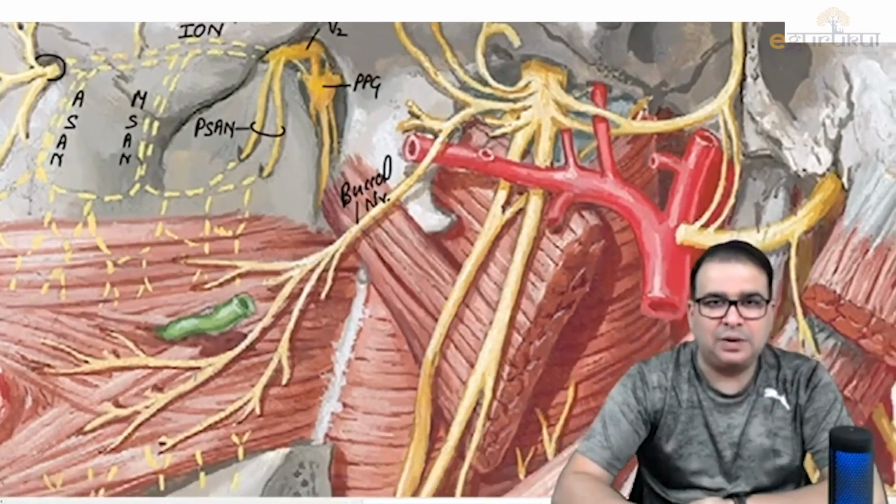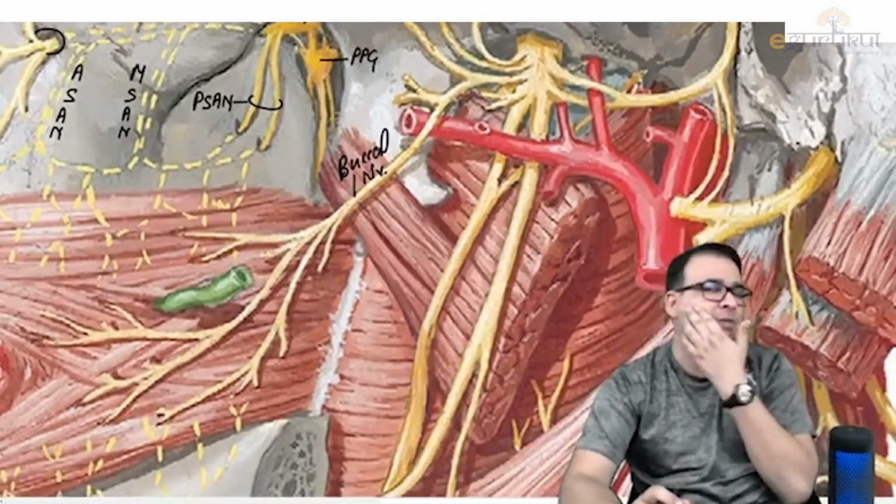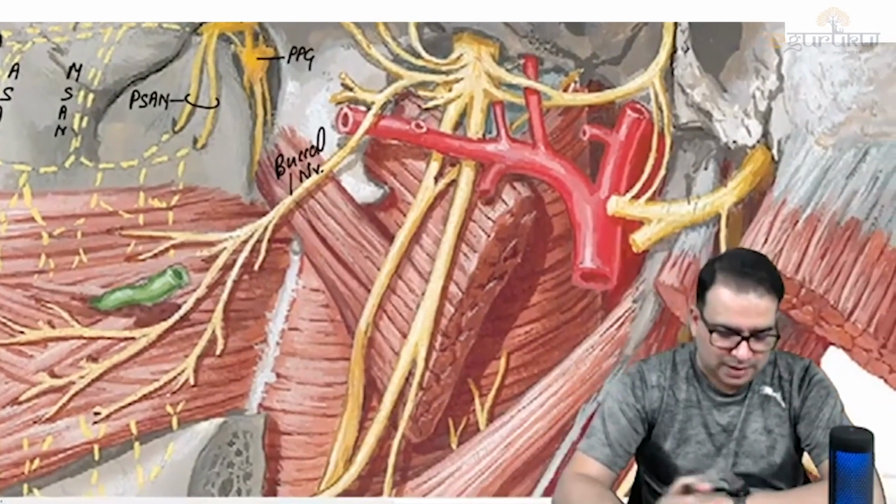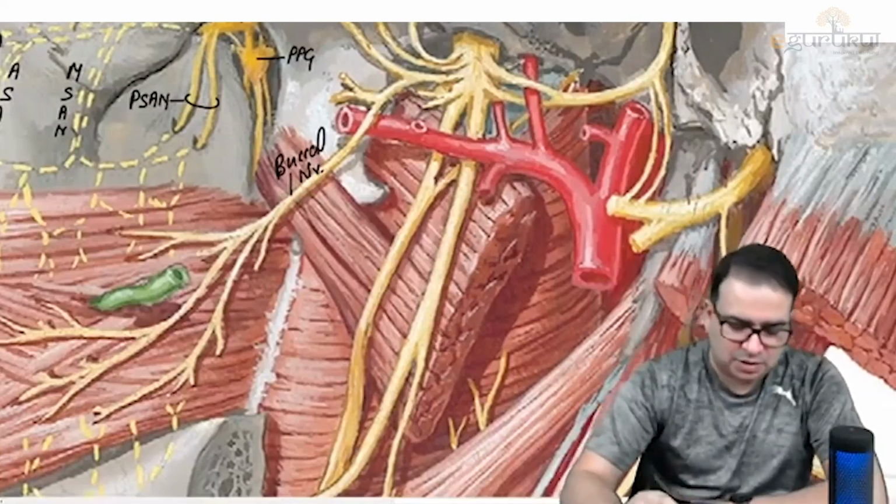That's the buccal nerve that you can see, which is running forward, and that will be supplying the skin of the cheek and the mucosa of the cheek also. Just identify the major nerves, guys, not anything else.